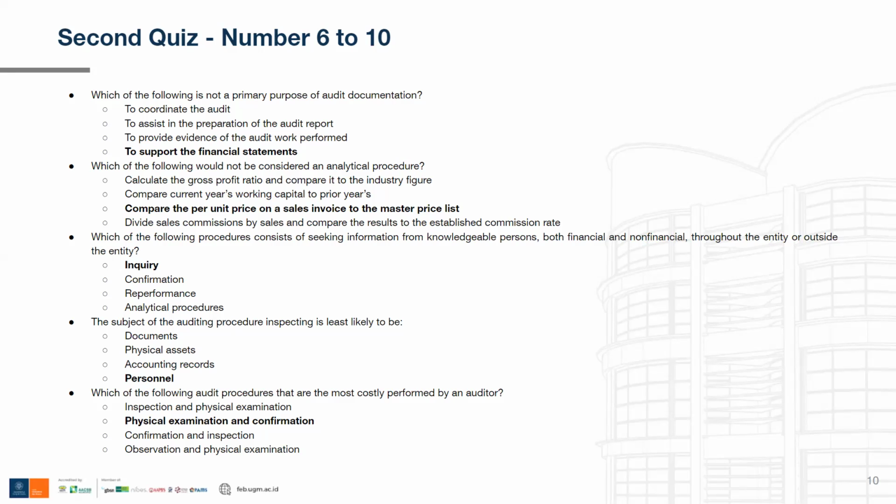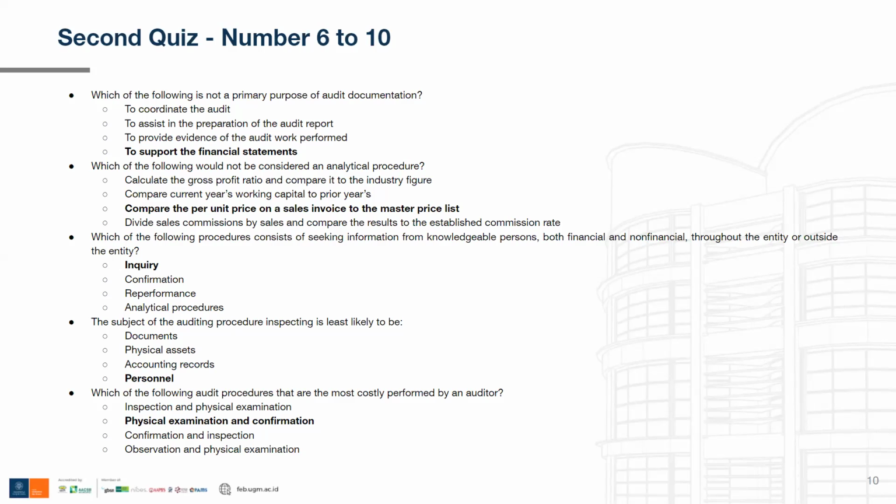Inspecting and physical examination are almost the same, but usually they are different in what is being examined. Physical examination is more on the physical fixed assets like buildings and cars. Inspecting is more on the documents or paperwork, minutes of meetings, etc. And both of them are almost similar because they have physical form. Now, observation, on the other hand, is very different because it has no physical form and can only be observed using eyes. So I hope you can understand that.